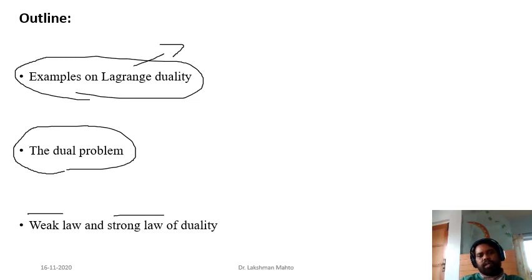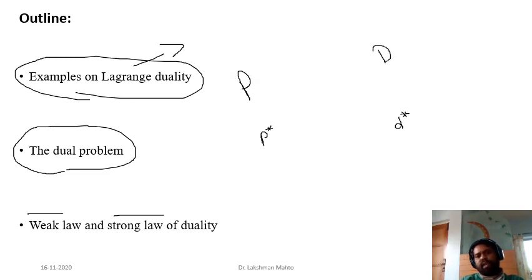A strong law of duality generally holds good for convex problems. If your primal problem happens to be convex, then if you find the dual of that, the dual is always a convex problem. So what is happening in a strong law of duality? Now you have two problems. One is the primal problem, and suppose P star is the optimal value of the primal problem. The other is the dual problem, which is also an optimization problem, and suppose D star is the optimal value of that dual problem. So you have primal problem P and dual problem D.